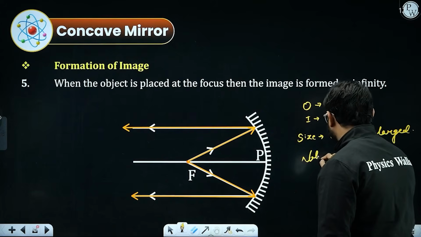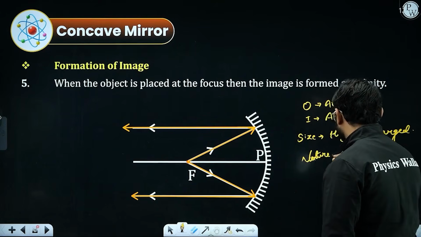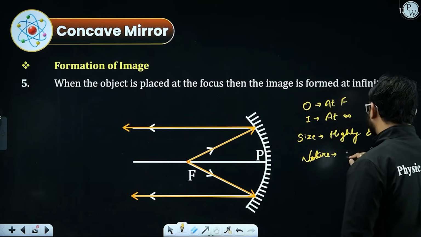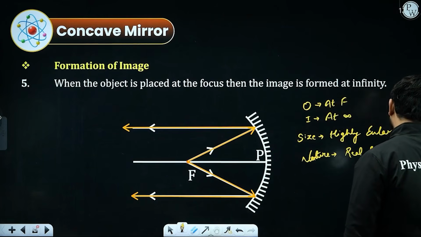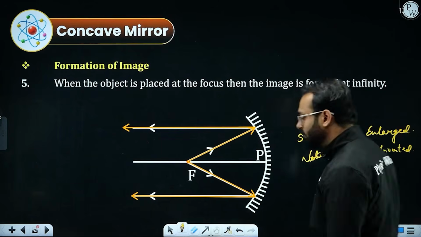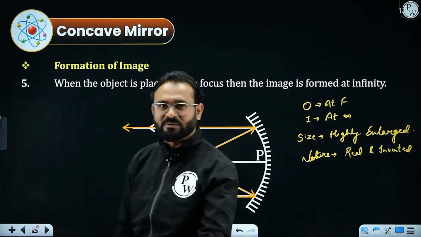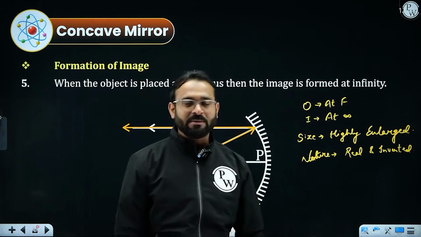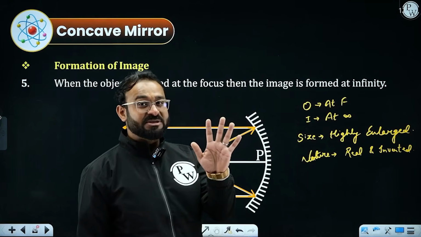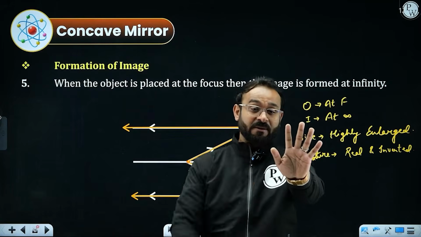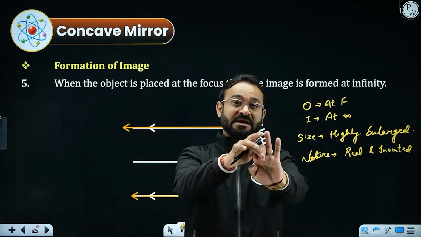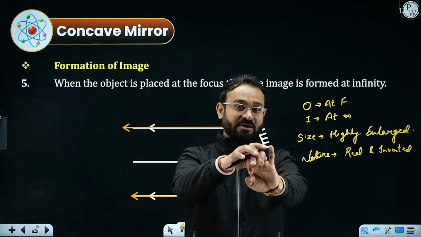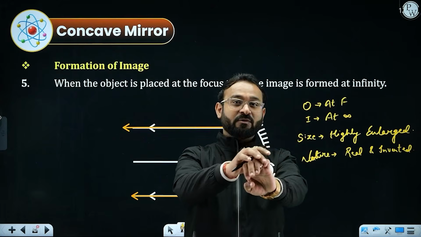And nature, to get the image of these light rays, you need a real and inverted image. So on screen, when you will be obtaining the image of this, you will be getting a real and inverted image. Now these are the major 5 cases that we have seen so far: at infinity, beyond center of curvature, at center of curvature, between center of curvature and focus, at focus.